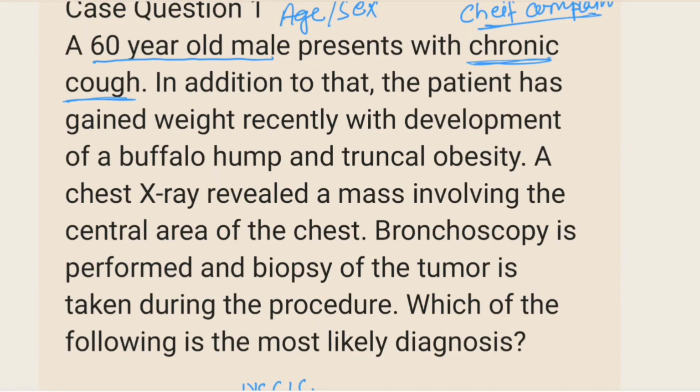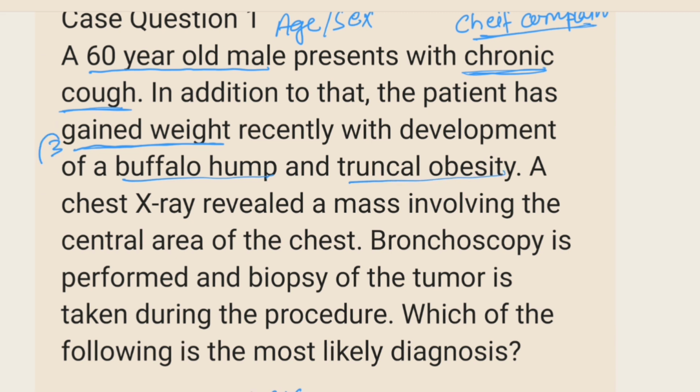Coming back to our question, what are the other keywords we have to look for? So, in addition to that, the patient has gained weight recently, along with the development of buffalo hump and truncal obesity. All of these 3 symptoms resemble Cushing's syndrome, which we are going to discuss in a bit. A chest X-ray then reveals a mass in the central area of the chest. A mass in the central area is another keyword here. Now let's jump to find out the answer.